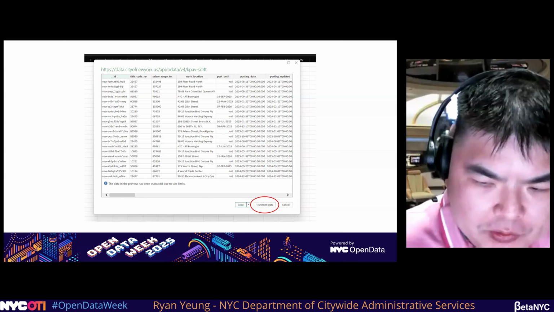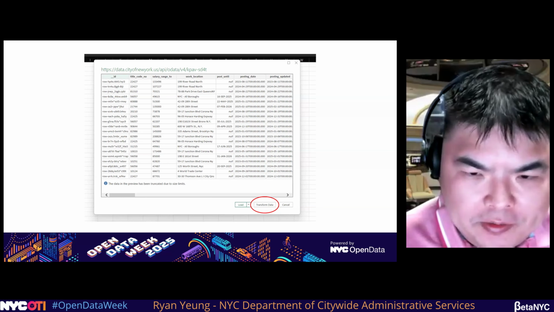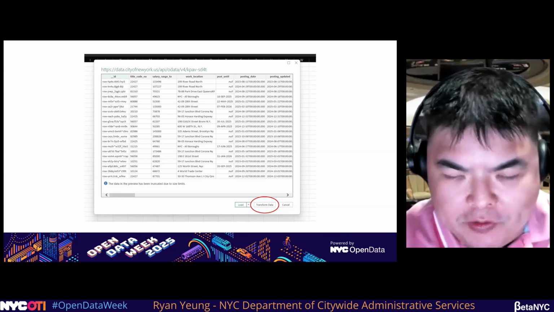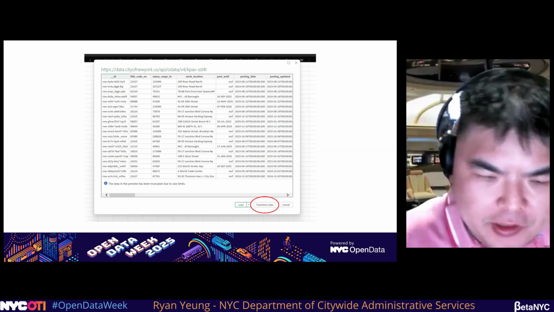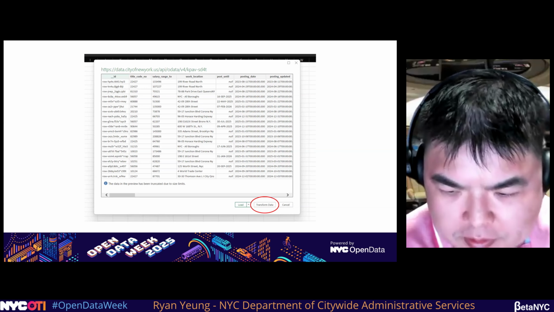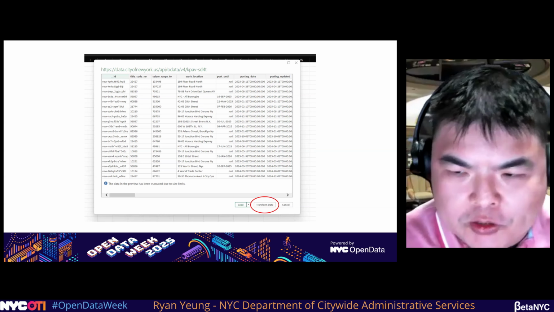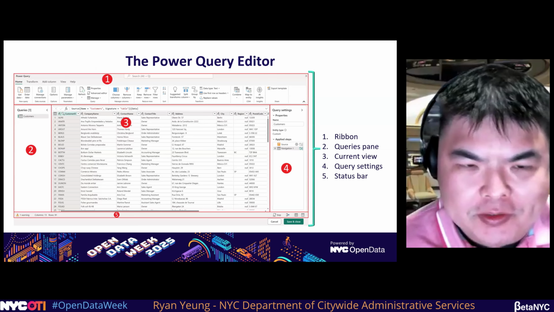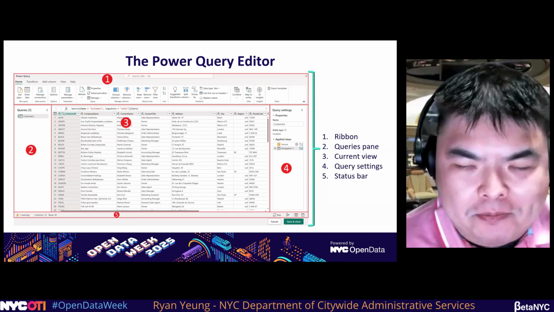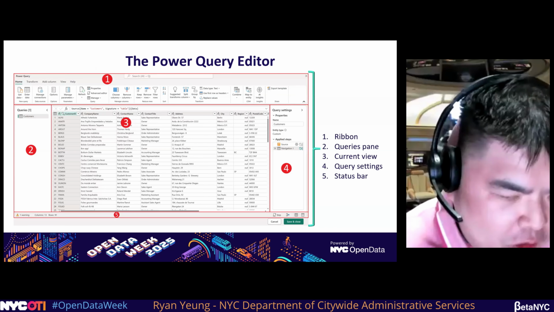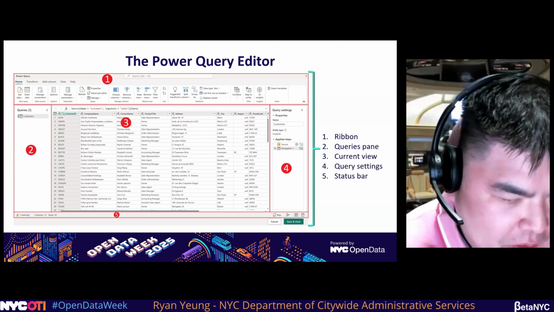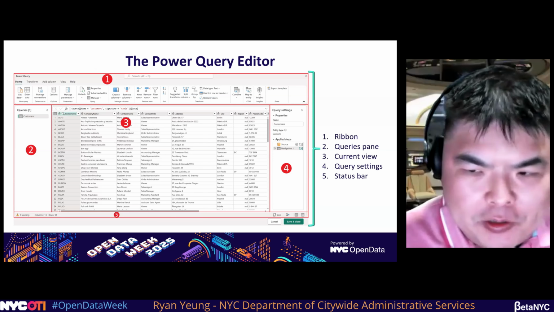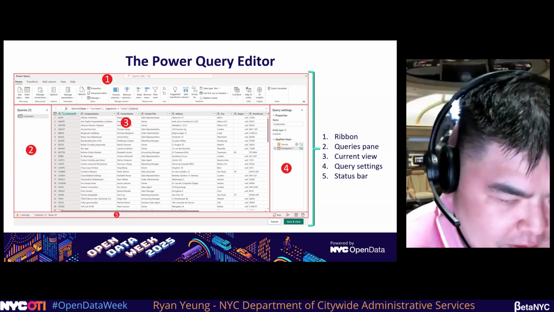Then you're going to click Transform Data. First, this preview of the open data set will show up. Then you're going to press Transform Data. I'm going fast, but we'll show this again. Don't worry. And then that will open up the Power Query editor. So this is where you're going to interact mostly with Power Query.